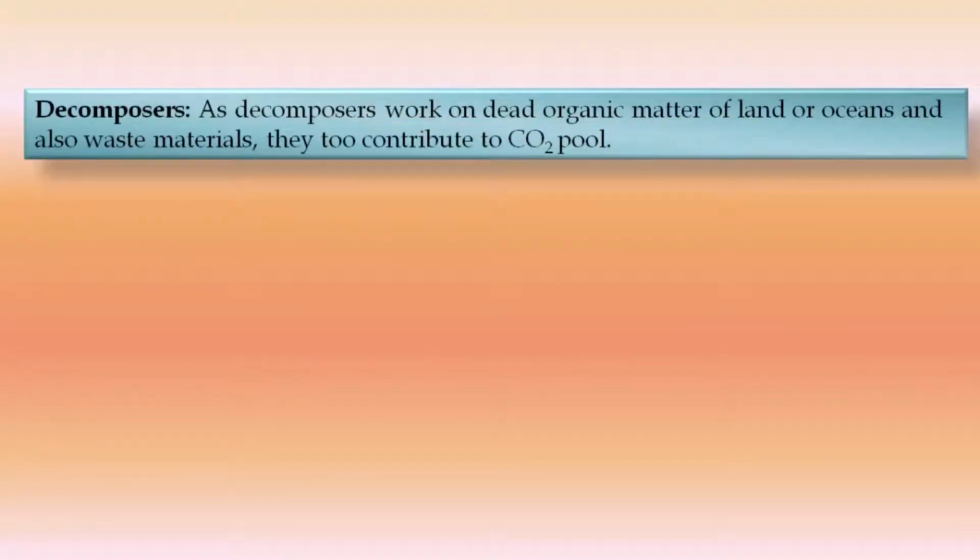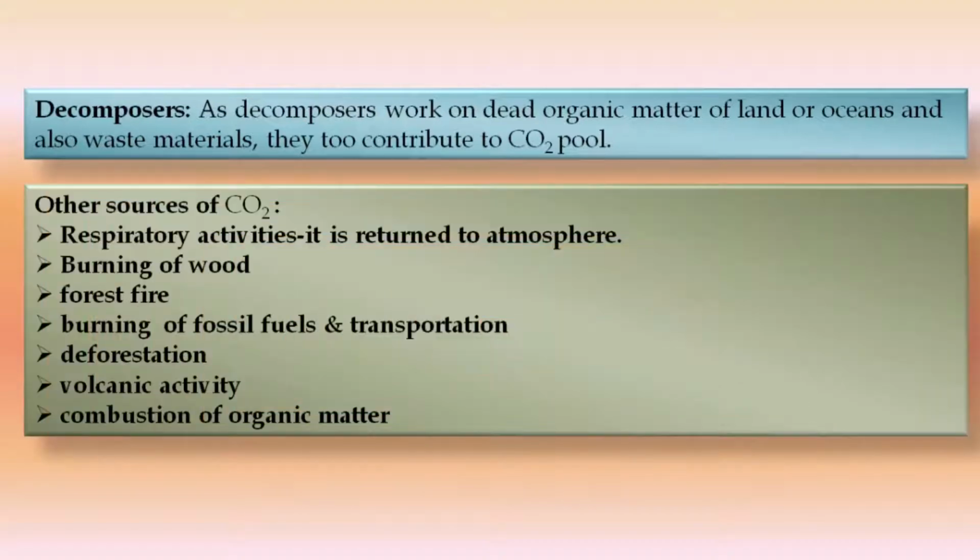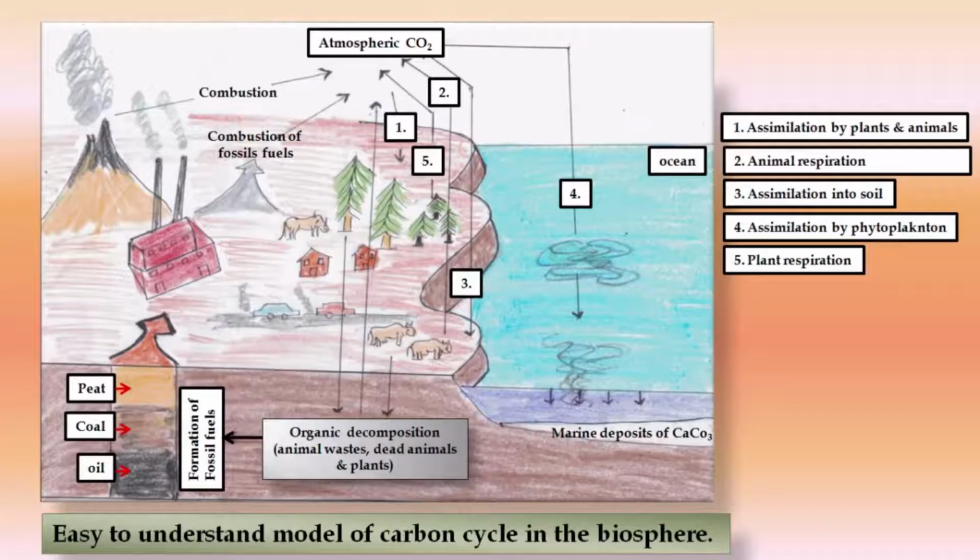We can understand that. Then decomposers. As decomposers work hard on dead organic matter of land or oceans and also waste materials, they too contribute to the carbon dioxide pool. And what are the other sources of carbon dioxide? The other sources are respiratory activities, which return it to the atmosphere, then burning of wood, forest fire, burning of fossil fuels and transportation, deforestation, volcanic activity, then combustion of organic matter.